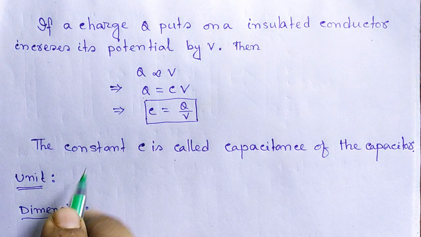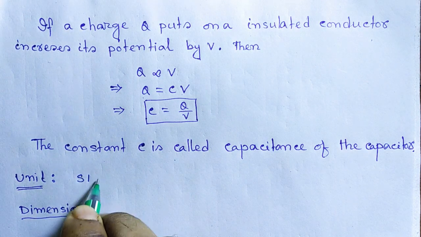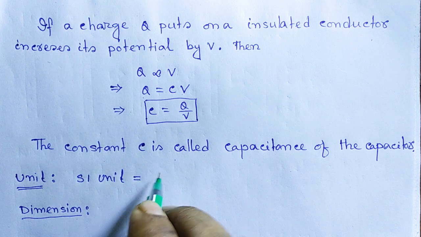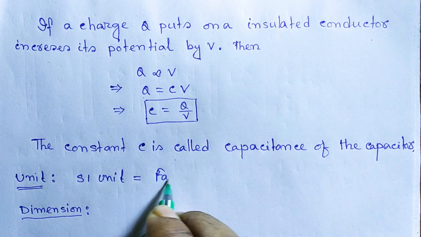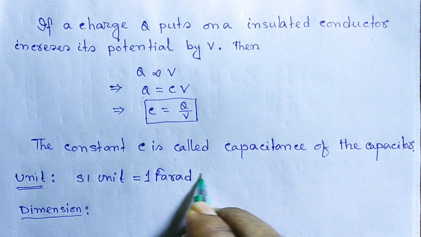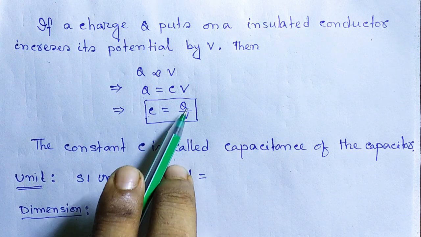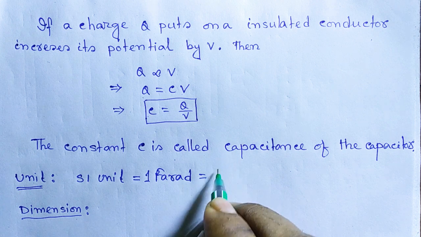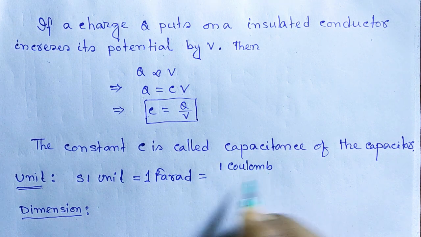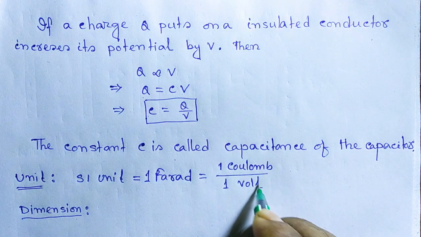The SI unit of capacitance is farad, and 1 farad is equals to 1 coulomb by 1 volt.